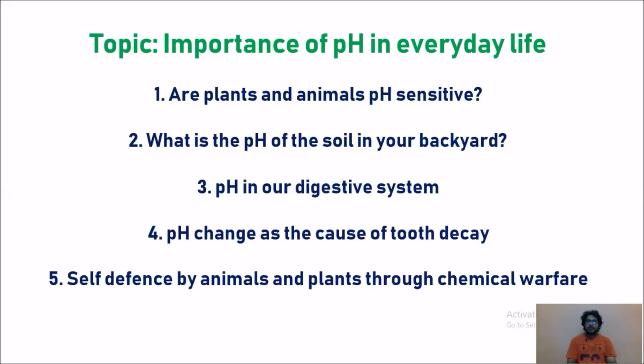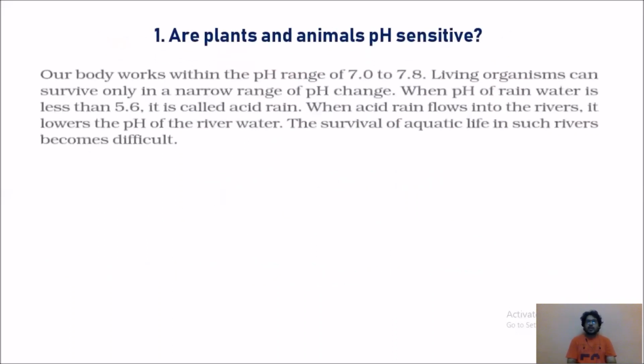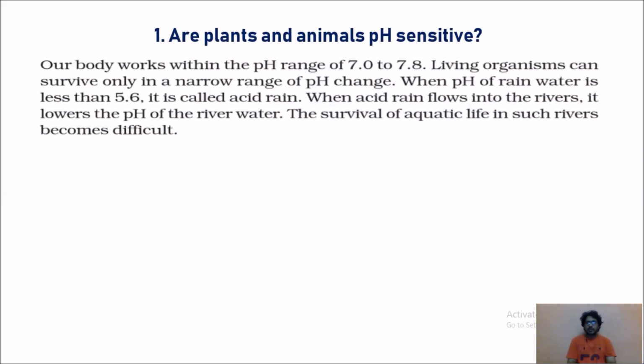First, are plants and animals pH sensitive? This is the clipping from your textbook. After reading this clipping, you can understand a few points. First, our body works within a pH range of 7 to 7.8. We all maintain a pH value ranging from 7 to 7.8. 7 is neutral, 7.8 is slightly alkaline.